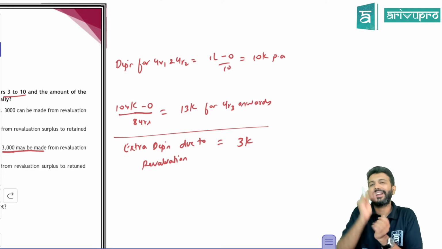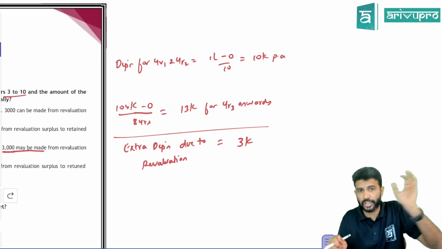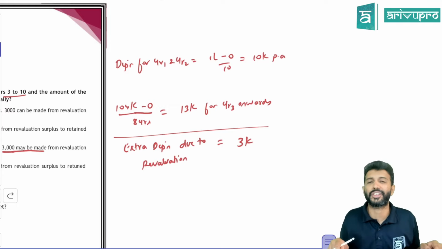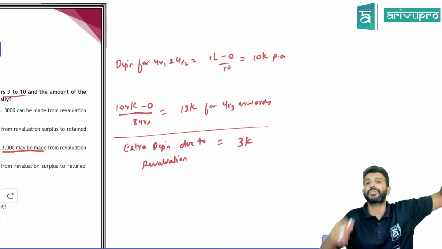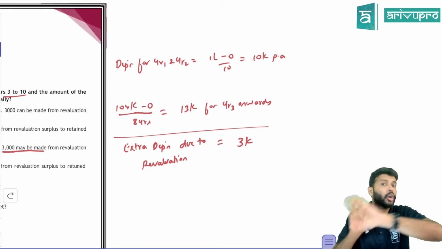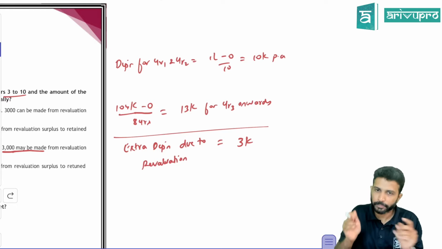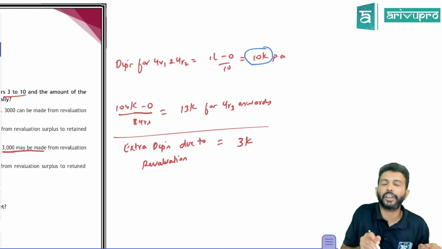What Ind AS 16 says is, due to revaluation, if you are getting any excess depreciation or any extra depreciation, then that extra depreciation you can transfer from revaluation surplus, you can release it back into retained earnings. This is not a compulsion, this is optional. If the company wants, they can utilize it or not do it. Okay. Check what before revaluation, how much was depreciation?